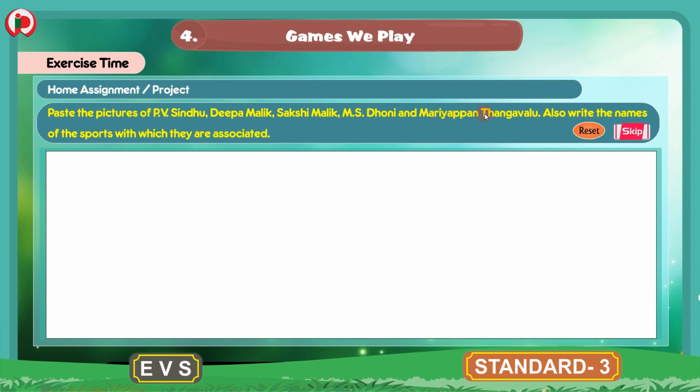And also Mariyappan Thangavalu. Paste the picture of Mariyappan Thangavalu and write the name of the sport he is associated with. This is about the home assignment / project in the lesson games we play. So with this section, we complete the workbook part for the 4th lesson games we play.